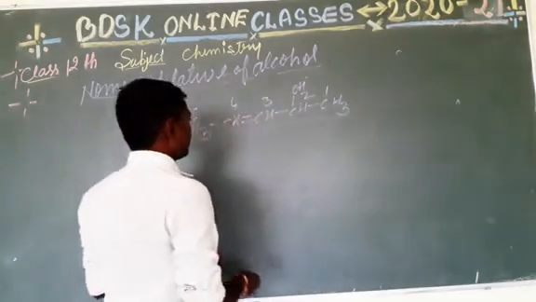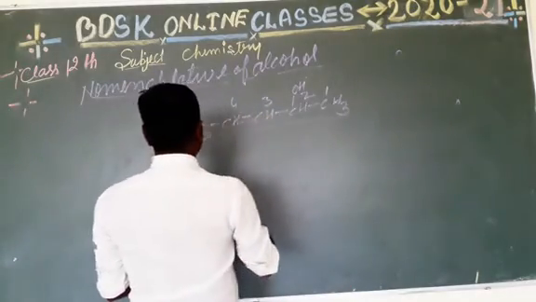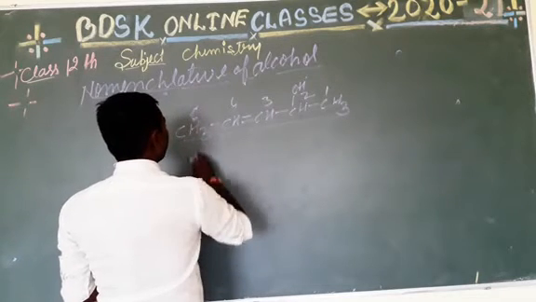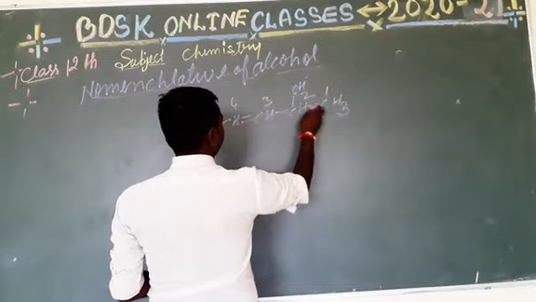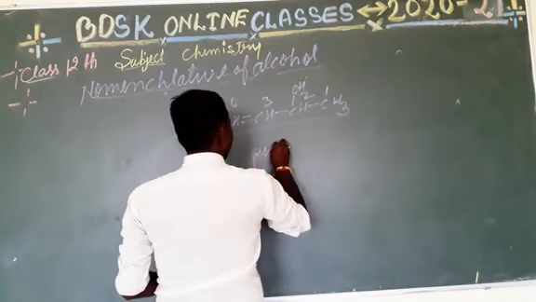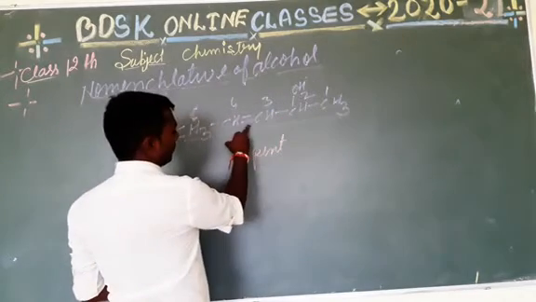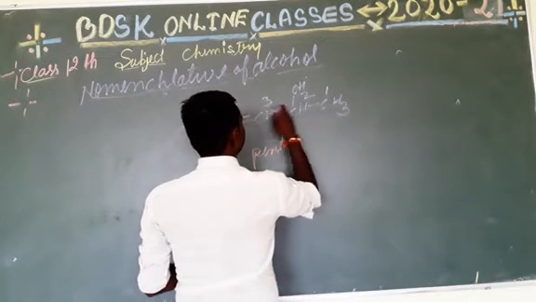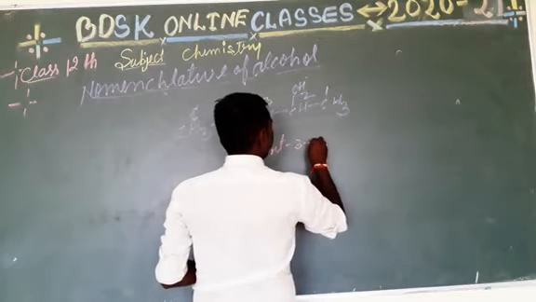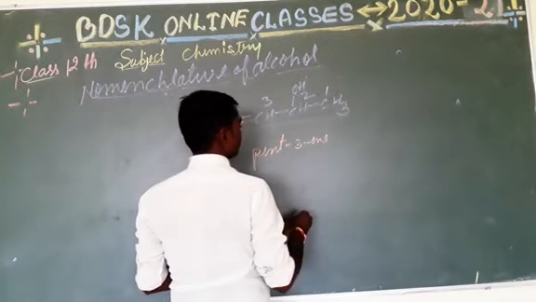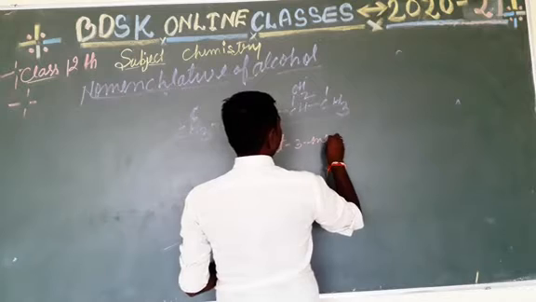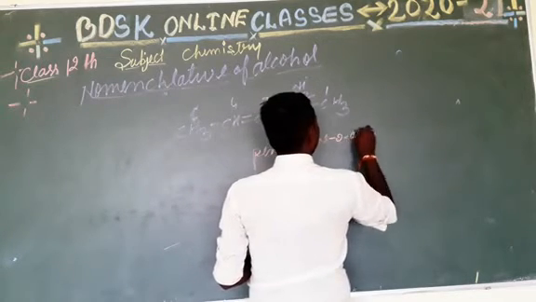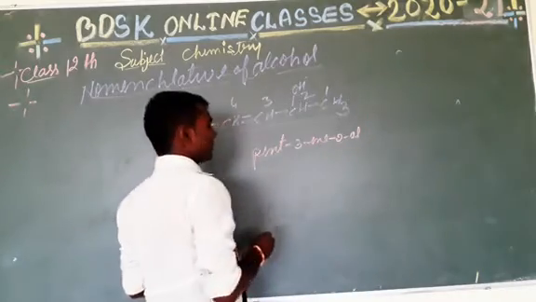Now the name of this compound is 1, 2, 3, 4, 5 pent. It has a double bond, pent-3-ene, pent-3-en-2-ol.